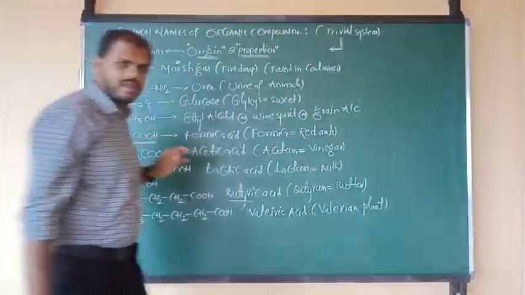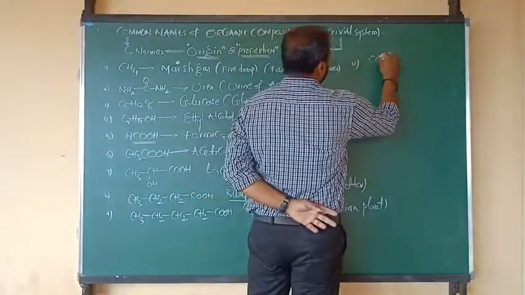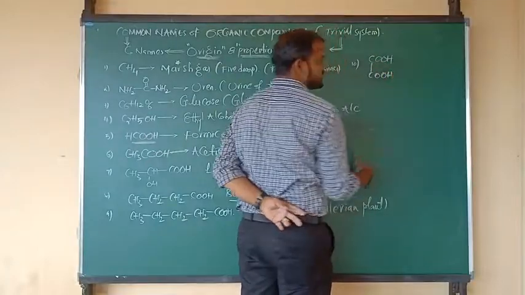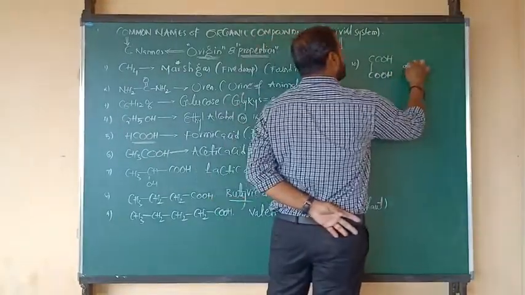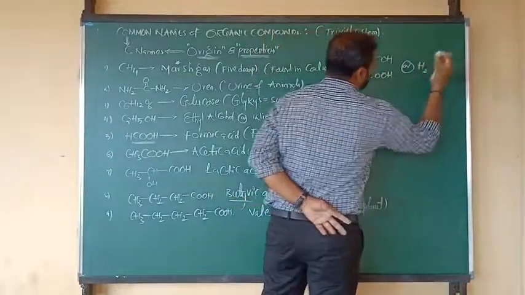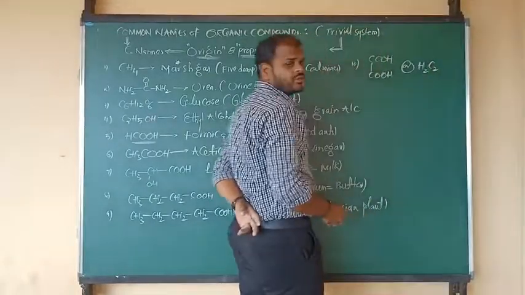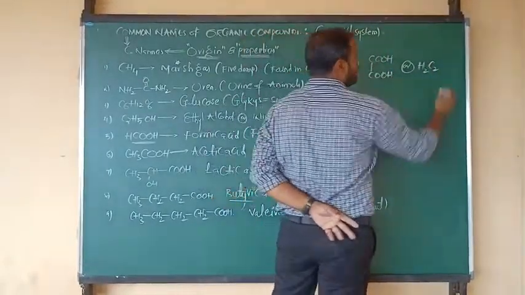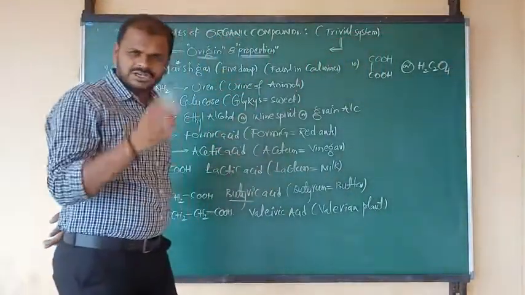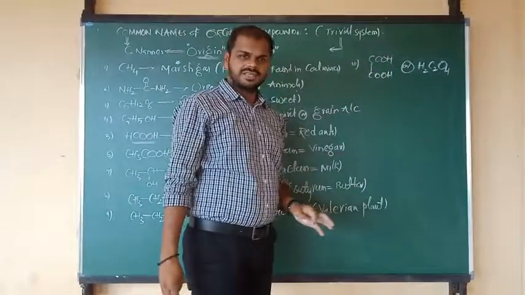Last and final, I am going to tell about COOH bonded to COOH. Otherwise, you can write one more short form. How many hydrogens are there? Two hydrogens, we can write H2. How many carbons? Two carbons, C2. Two oxygens plus two, total four oxygens, O4. H2C2O4. Otherwise, we can write COOH bond COOH.